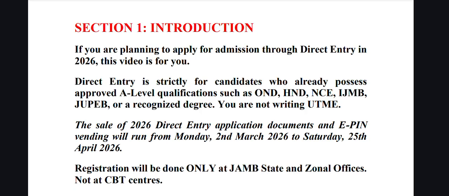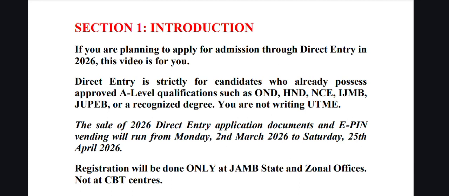Don't forget that this Direct Entry registration is for those who have qualifications above O level, and the qualifications above O level are called A level qualifications, and these are OND, which we also call ordinary national diploma, HND, NCE, IJMB, JUPEB, Cambridge, or first degree, as the case may be.